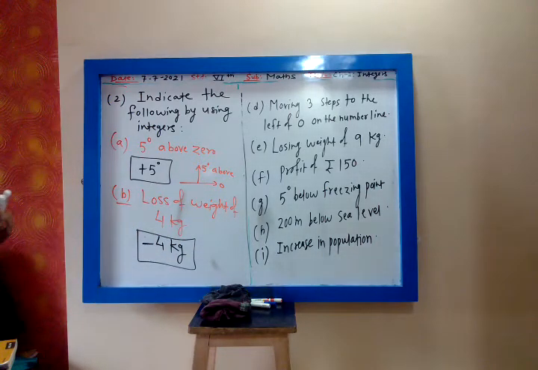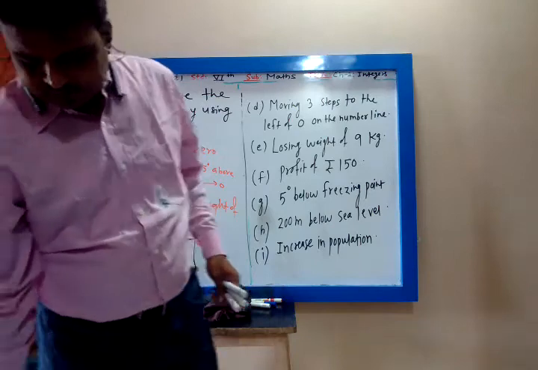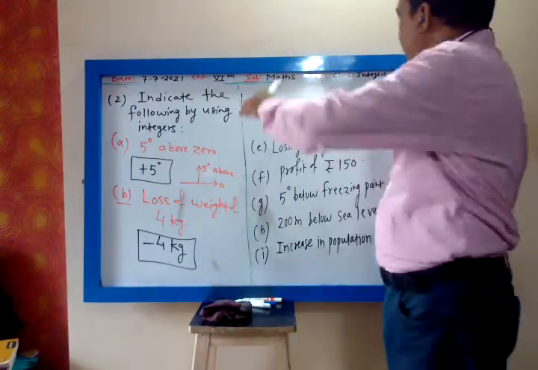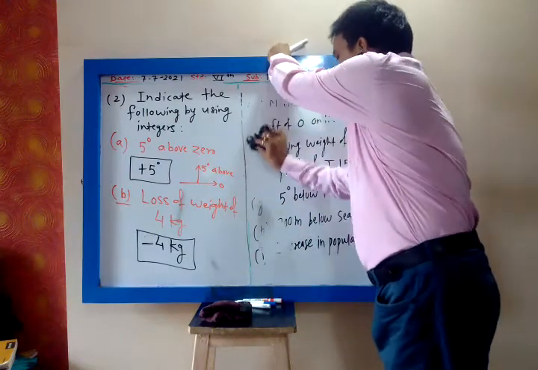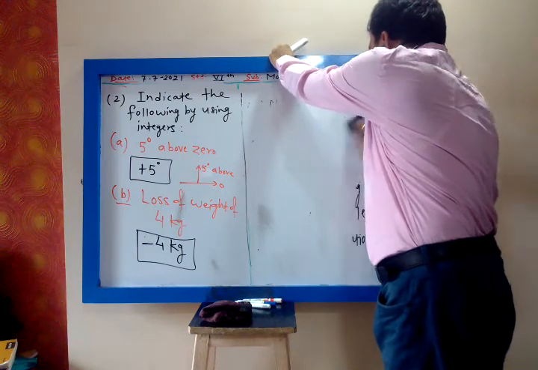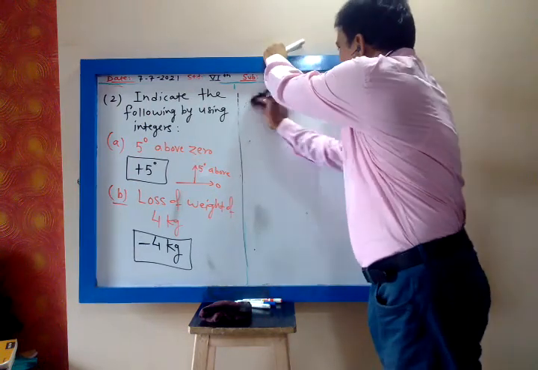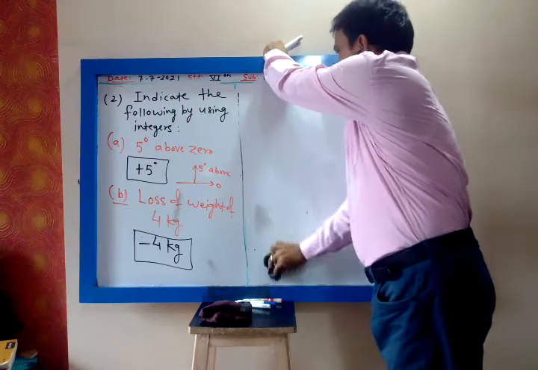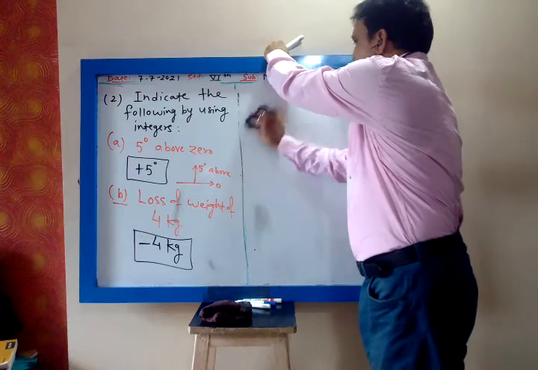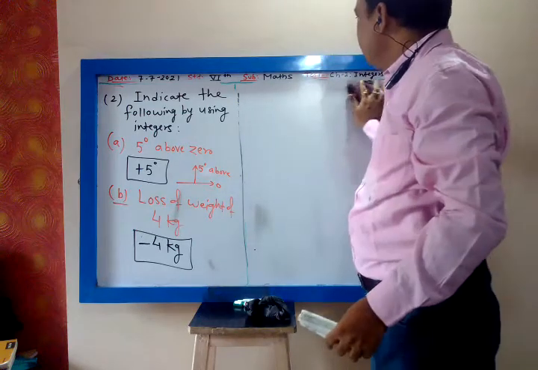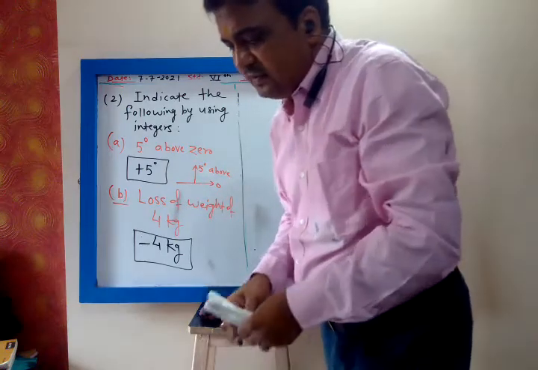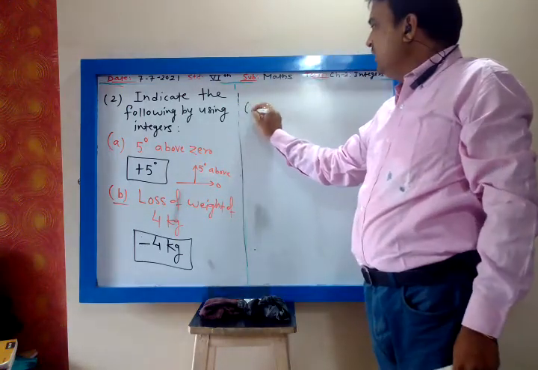Minus 4 kg. Then 100 meter above sea level. 100 meter above sea level. 100 meter above. Above means increase.